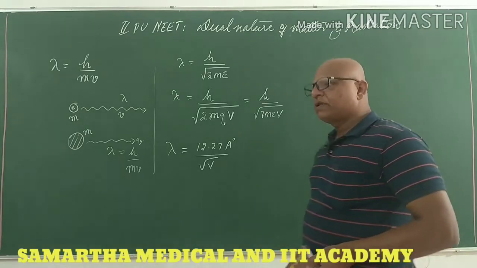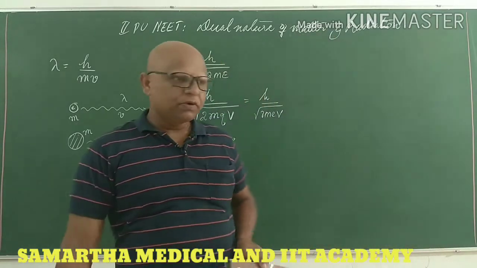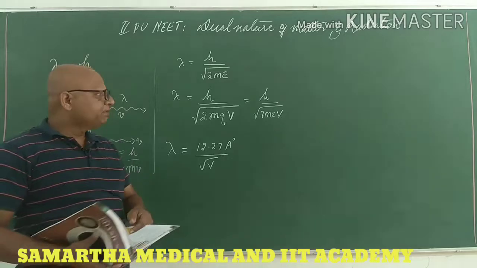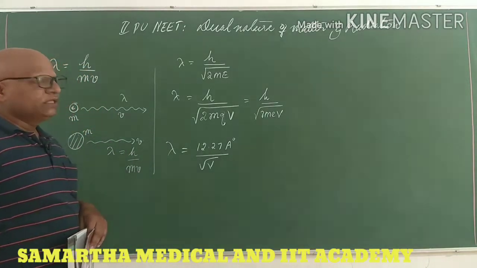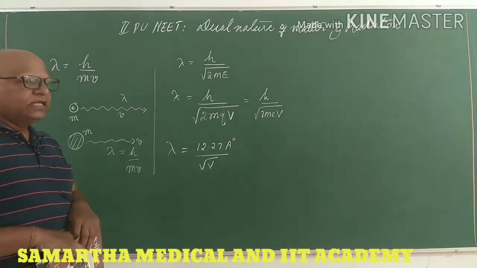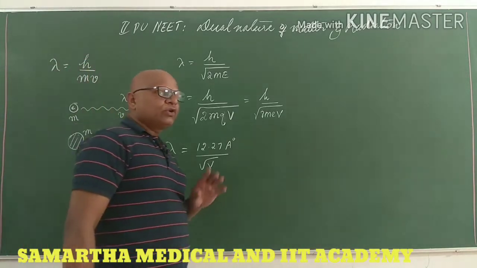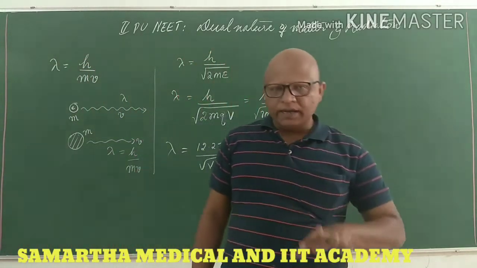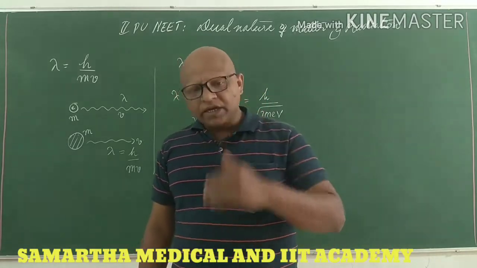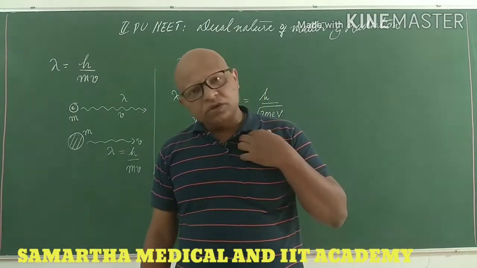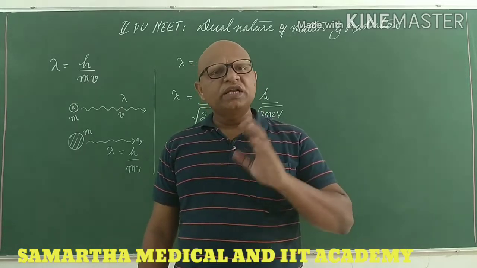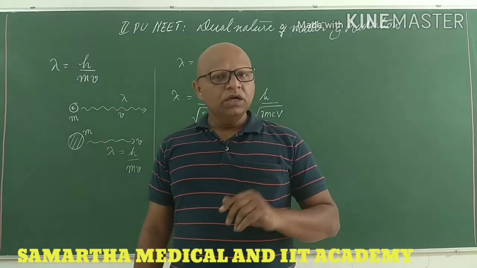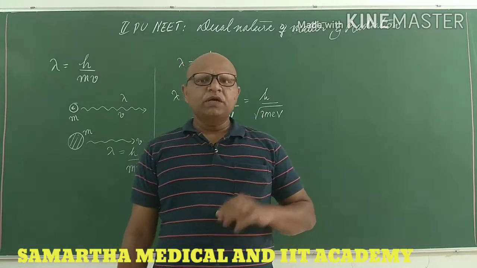All these formulae are very important. You must keep them in mind to calculate the de Broglie wavelength. In the NEET examination, one question will be there from either the photoelectric effect or the de Broglie hypothesis. That's why I took an extensive time on dual nature of matter and on the de Broglie hypothesis, and we have solved all the questions.